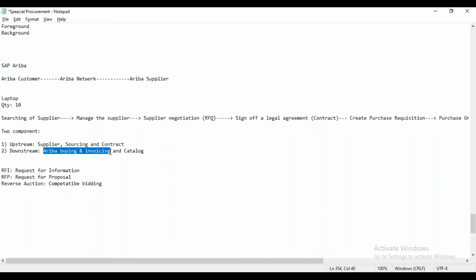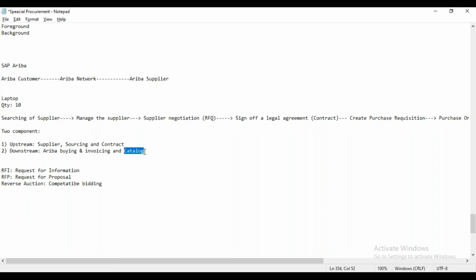And the last one is the catalog. Catalog is nothing but a product hierarchy. To understand what product hierarchy means, let me give a quick example. Whenever we are purchasing on an e-commerce site, like Flipkart or Amazon or eBay, what we are doing is opening the application of that particular site, either Flipkart or Amazon, and whatever relevant product we require, we are searching for that product on that site.